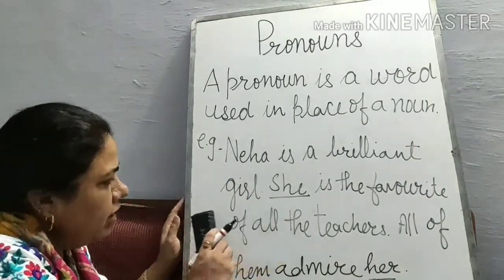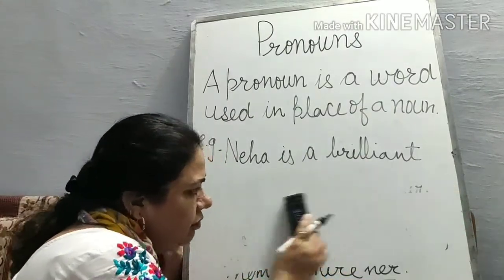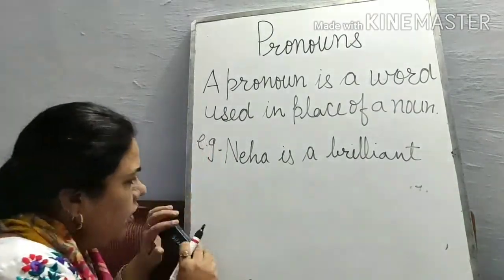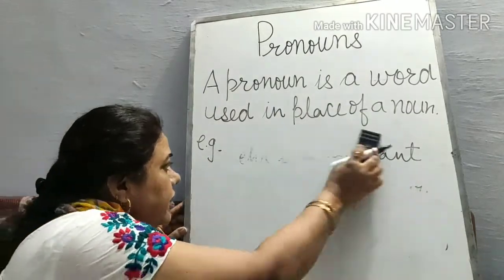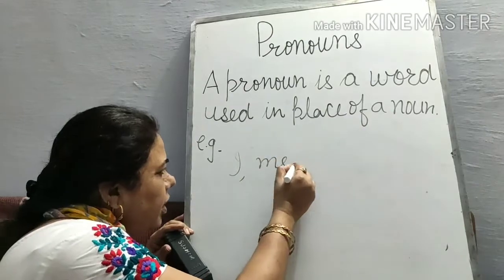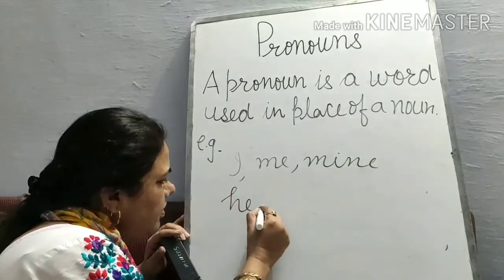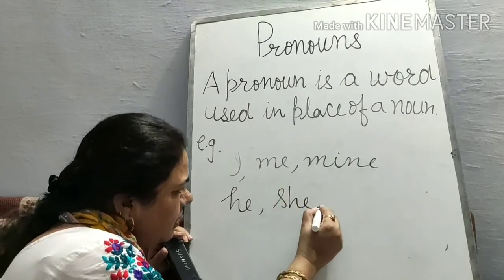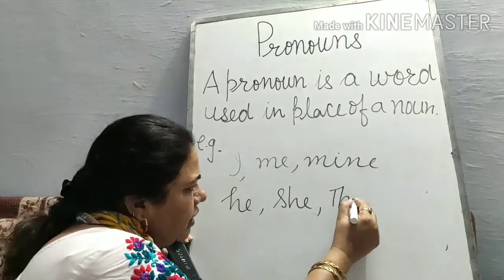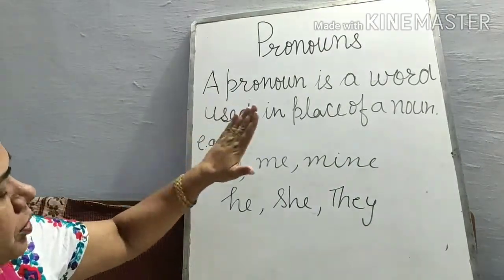For example, there are three examples I have given. More I am giving you. For example, I, me, mine, he, she, they, all are included in pronouns.